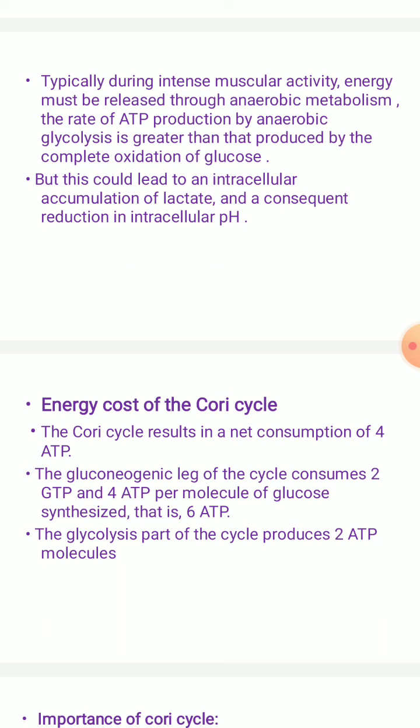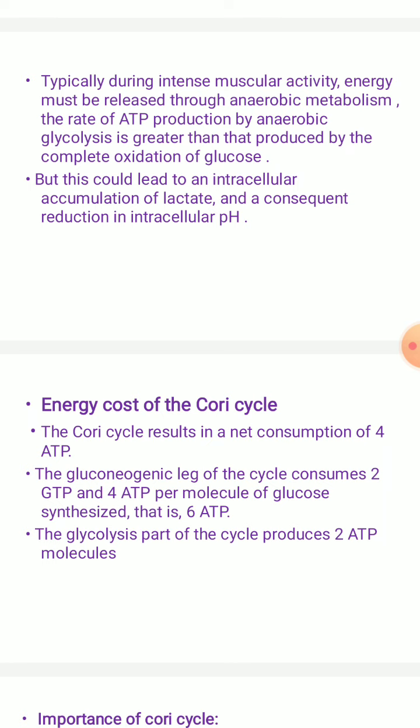But this could lead to an intracellular accumulation of lactate. Why? Because it cannot be further converted, it is not entering into the liver to be converted into glucose, right. So this could lead to an intracellular accumulation of lactate and a consequent reduction in the intracellular pH, which we can make out because of the intense muscular activity.